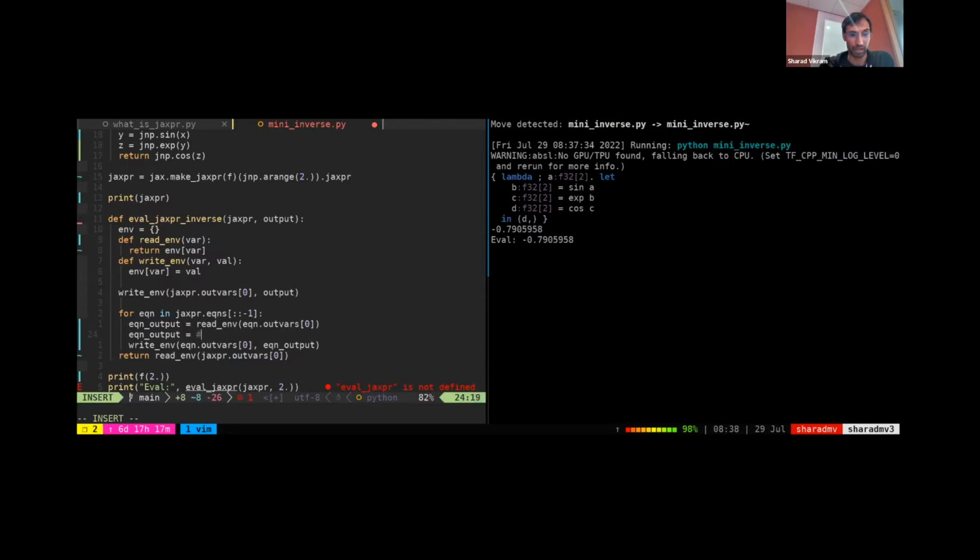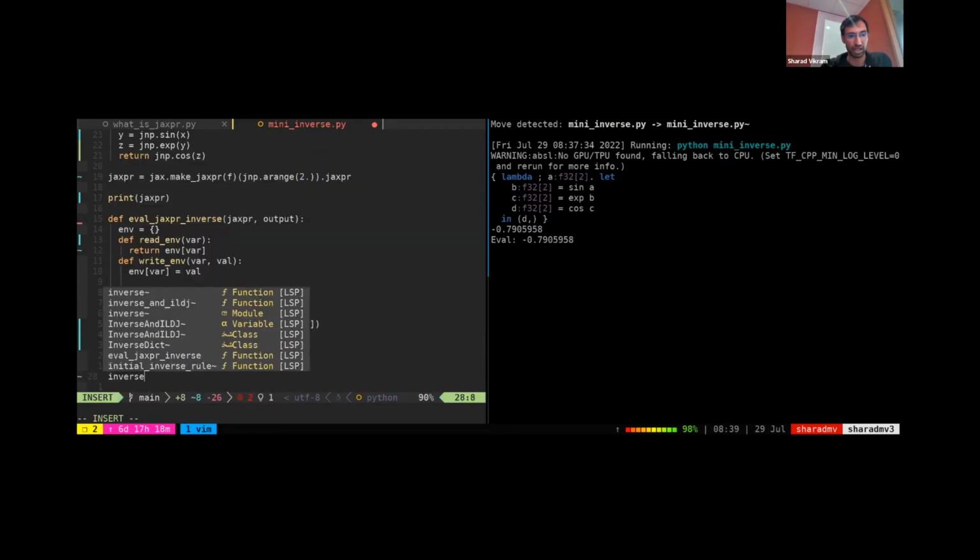I'll handle this in a second. But we essentially want to compute the equation's input, and then we'll write the equation's invar, the essentially expected input to that function. And finally, we'll read Jaxpr.invar 0. So we've just reversed this interpreter. So what do we do here? We're writing our own custom interpreter, so we actually have to write our own rules for the primitives. So every time we see an exp, we'd have to apply a log. That's essentially the inverse. And anytime we see a sine, we'd want to apply arcsine.